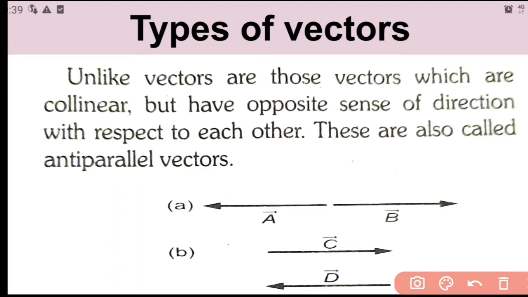Okay, along the same line, but directions are opposite to each other. Such vectors are called unlike vectors, and another name for unlike vectors is anti-parallel vectors. This also is an example of anti-parallel vectors. That means the two vectors which are directed opposite. Okay, so that's what we mean by unlike or anti-parallel vectors.